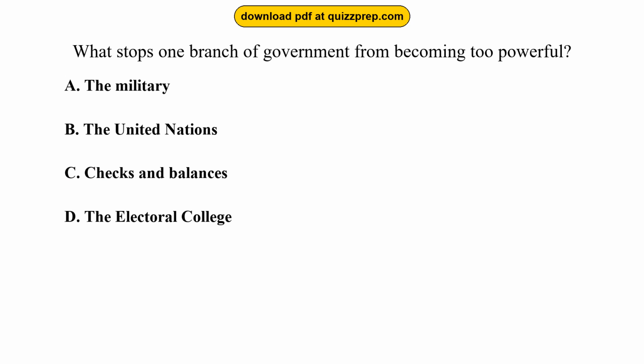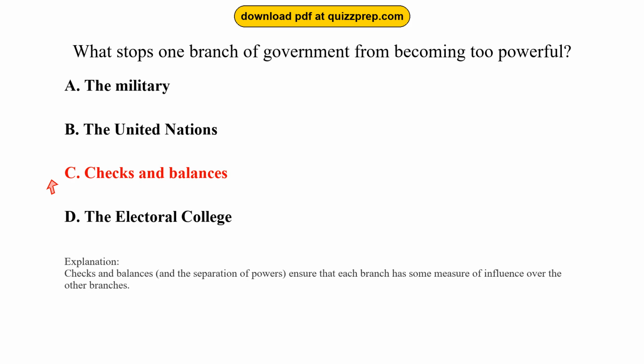Question 31. What stops one branch of government from becoming too powerful? Option A, the military. Option B, the United Nations. Option C, checks and balances. Option D, the Electoral College. The correct answer is option C, checks and balances.